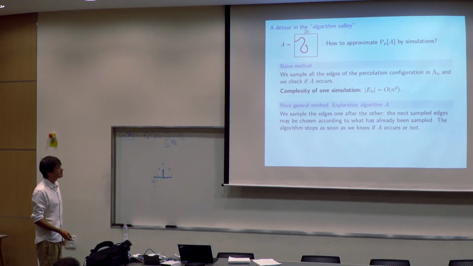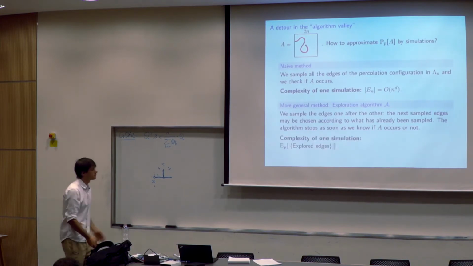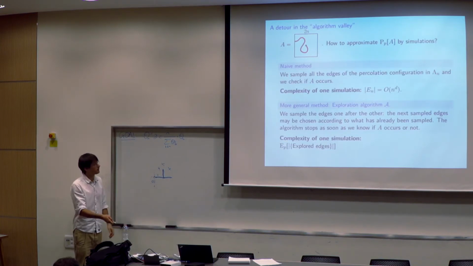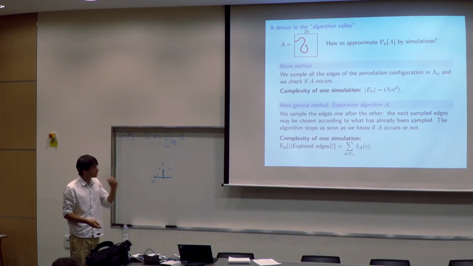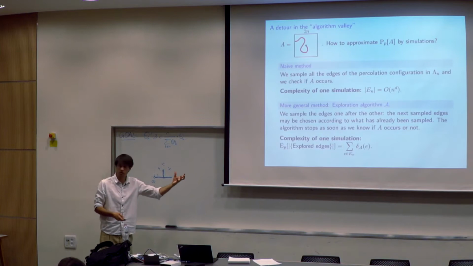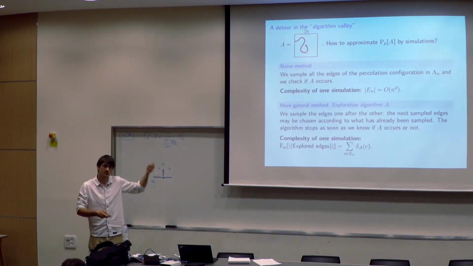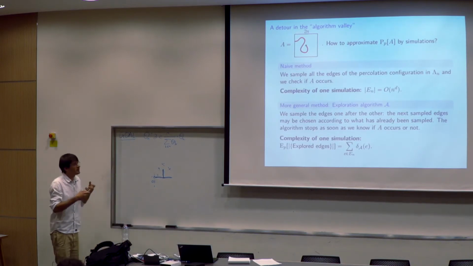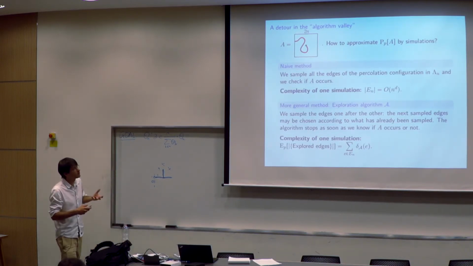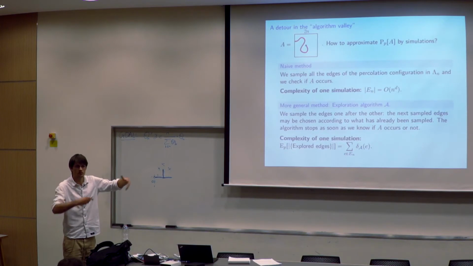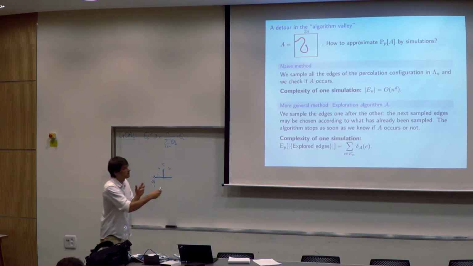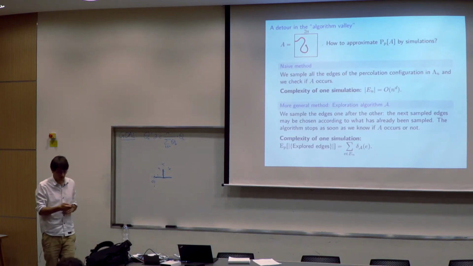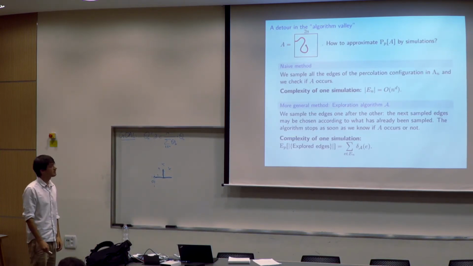And what is the complexity of this algorithm? It's the expected number of edges that I have explored. If I permute, it's the sum over all the edges E of the probability that I reveal the edge E. So the complexity of one simulation is now a priori better. Imagine you're in the subcritical regime: you will basically find the answer all the time without needing to look at all the edges.